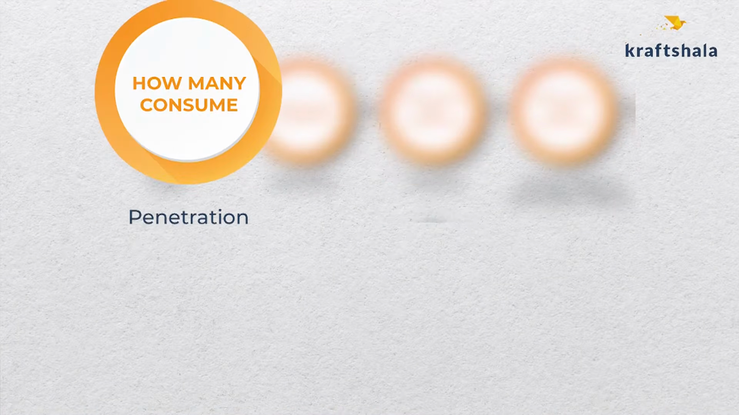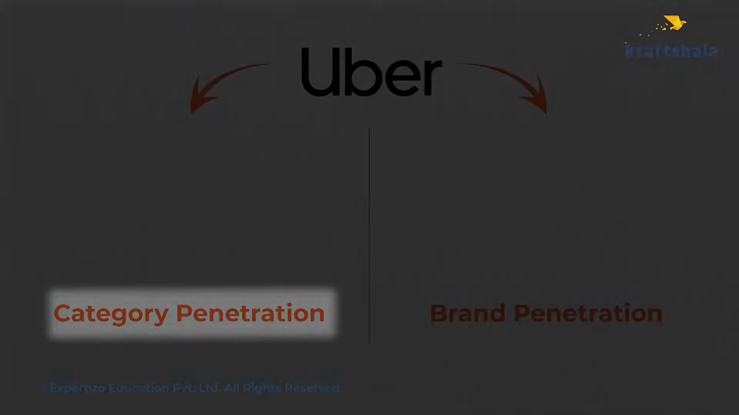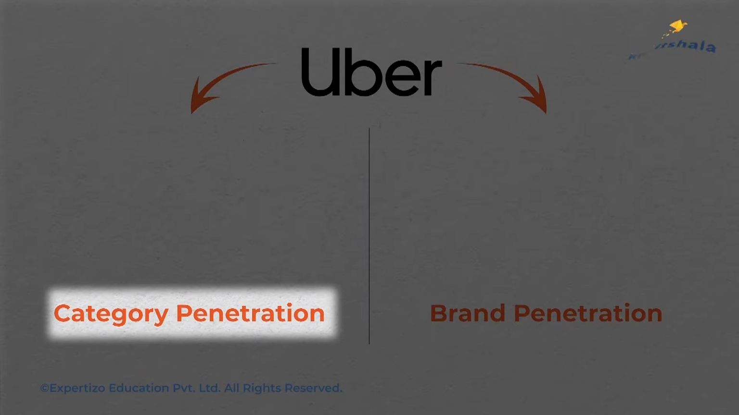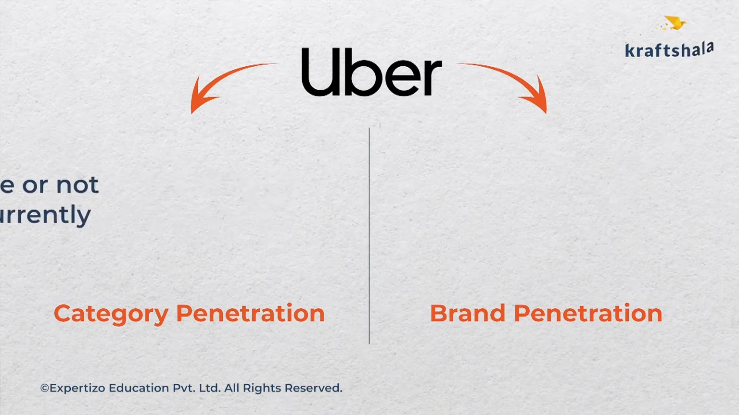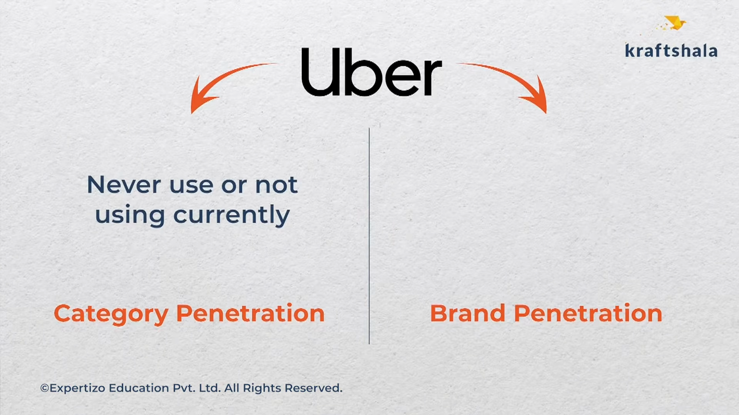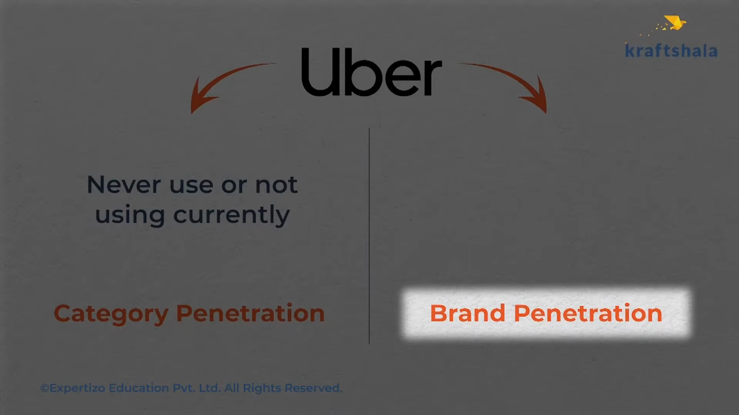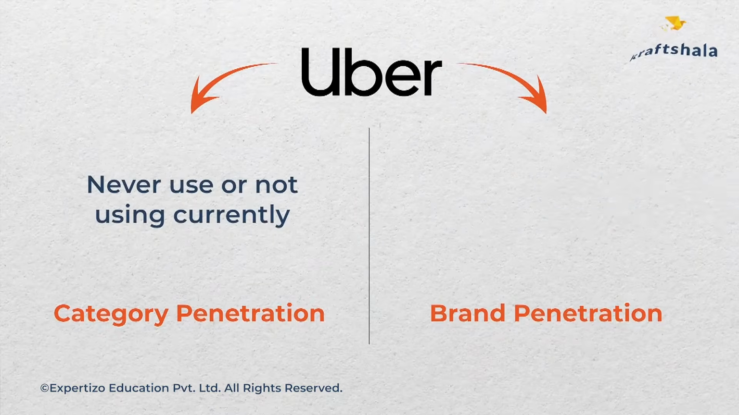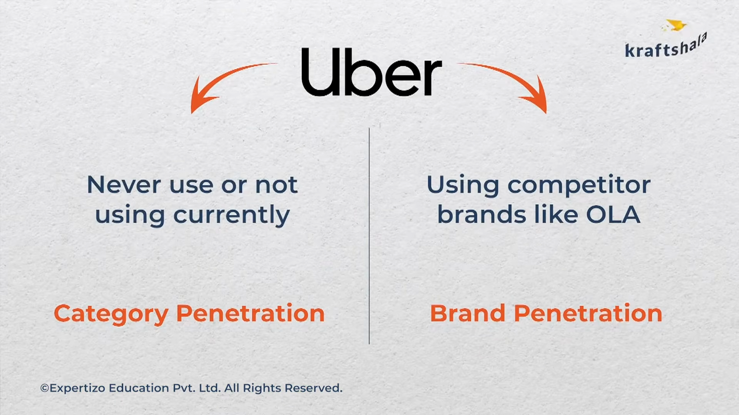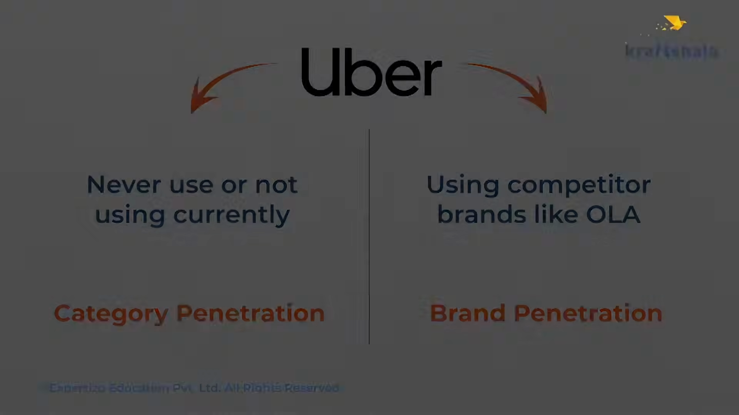So let's look at penetration first. Now, in the last example, we saw that there are two kinds of penetration campaigns. You can either be driving category penetration campaigns, which in this case would imply Uber is talking to users who have never used an app-based taxi solution before or are not using it currently at least, or brand penetration, which means that Uber is trying to woo away users from its competition, primarily Ola. Let's look at category penetration first. Is this campaign possibly a category penetration campaign?